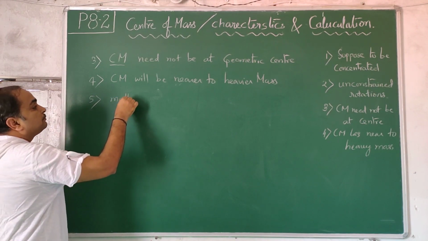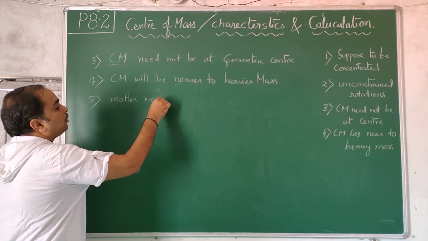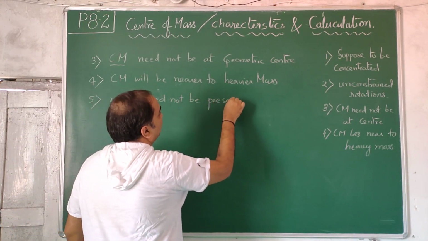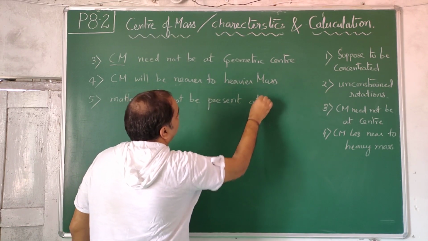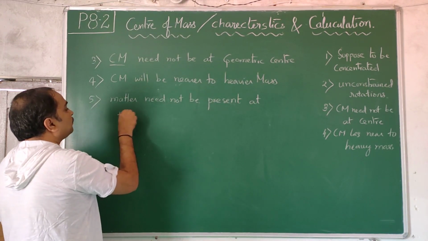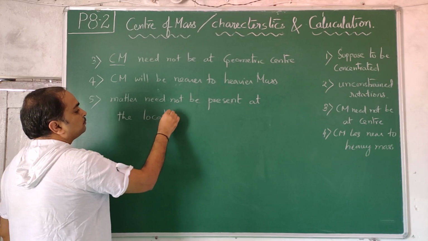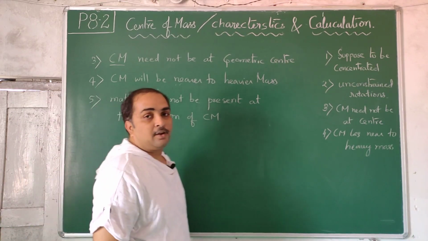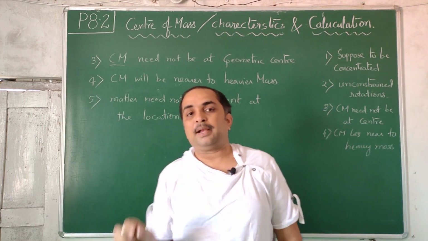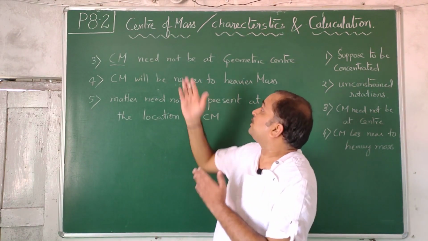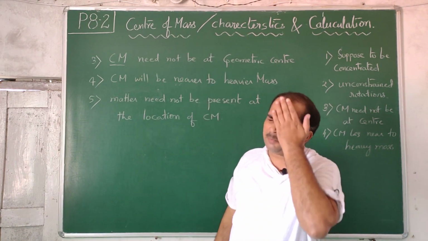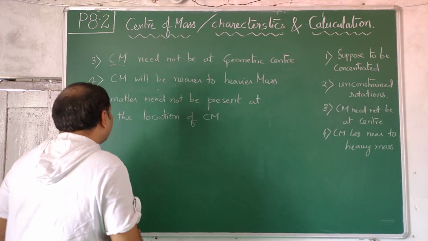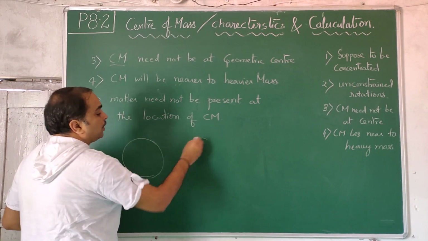Matter need not be present at the location of Cm. Center of mass is a point or a location. At that location, because the word mass is there, it might seem that mass should be present there, but there is no need of any solid, liquid or gas to be present. So for that, a very good example is a ring, a hollow sphere.